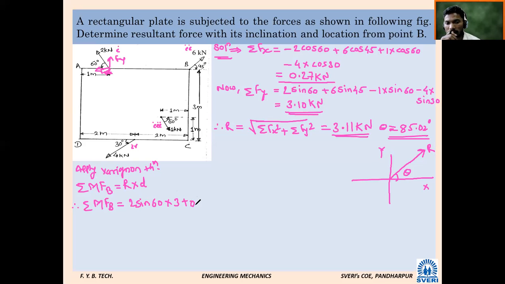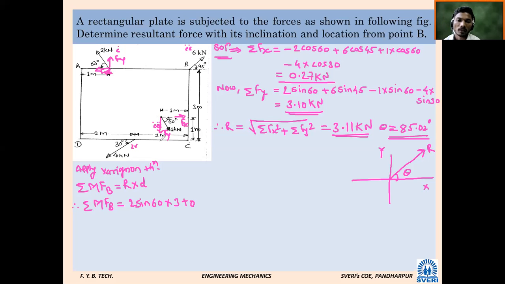Is it necessary to resolve that force into X and Y components? Yes, sir, it is necessary. So its X component will be something like this, Fx, and the vertical component will be like this, Fy.